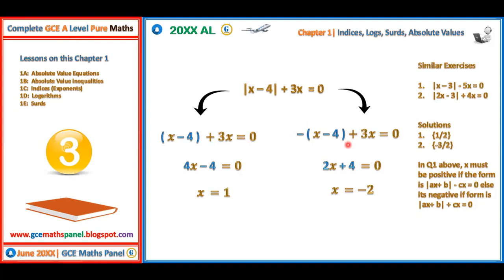Here now, if we test x equals, let's take negative 2. Negative 2 minus 4 is negative 6. The absolute value of negative 6 is plus 6. Plus 6. Now 3 times negative 2 is negative 6. Right? Yes, sir. Plus 6 plus negative 6 is equal to 0. So the only correct answer is the second one. Though there are 2 values, only x equals negative 2 satisfies the equation.